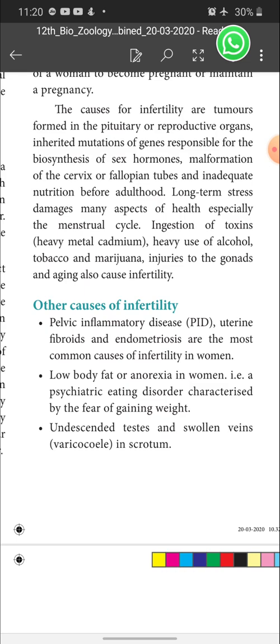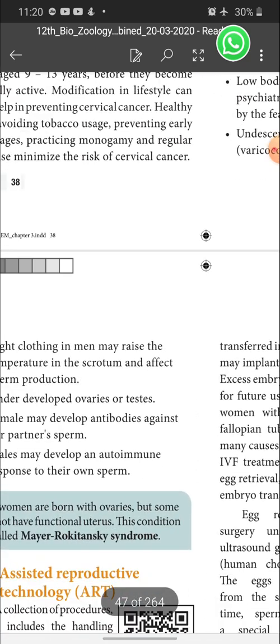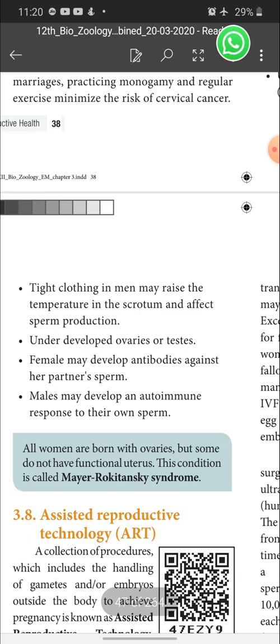Then undescended testes and swollen veins in the scrotum. The testes are present inside the scrotum, which is outside the abdominal cavity. So the testis is undescended, not in the original position of the scrotum, and there are swollen veins. These are the reasons for infertility. It is also a 5-mark question.